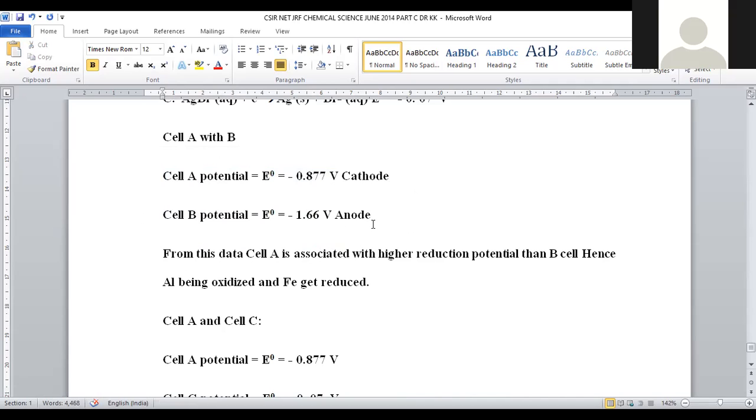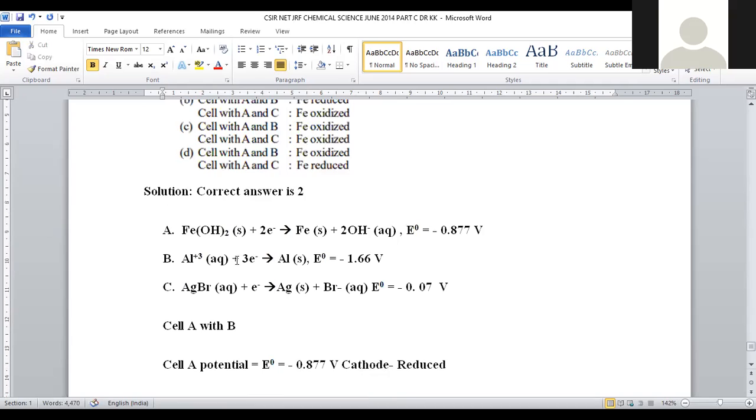Always, which will be reduced and which will be oxidized? Cathode will always be reduced and anode will always be oxidized. That's the reason why, as A is composed of iron, iron is seeking electrons.